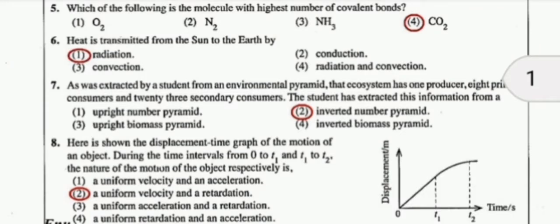In this video, I am going to explain the 2020 MCQ past paper. The fifth question: which of the following is the molecule with the highest number of covalent bonds?